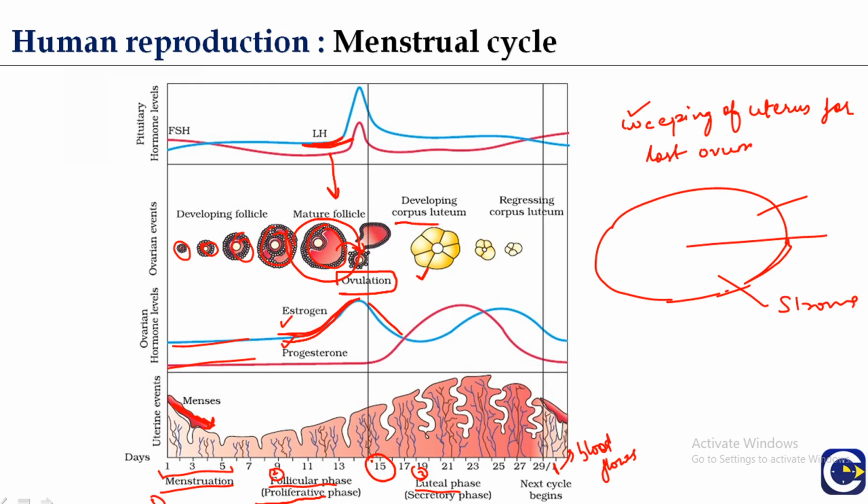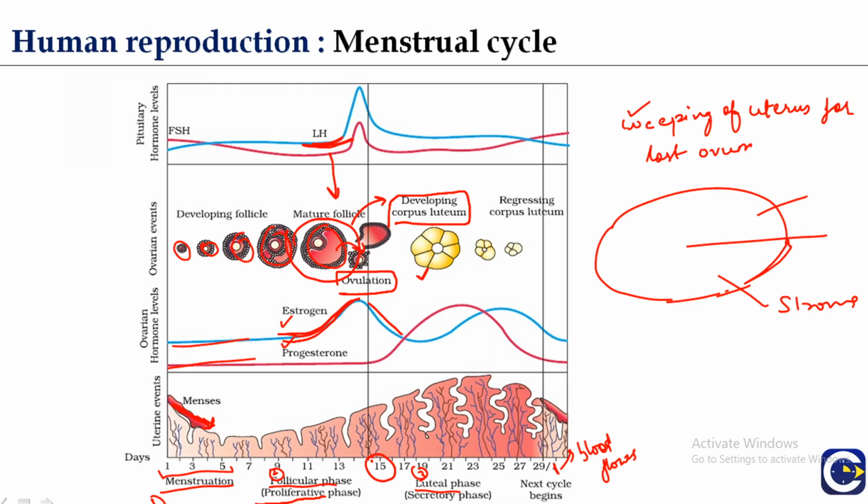Now the yellow body structures are found in the ovary of the female. These yellow bodies are known as the corpus luteum. These are the remnant of the empty Graafian follicles, because the Graafian follicle matured, and the follicle is empty because the ovum is released. These are represented by the yellow bodies. These are known as the corpus luteum.